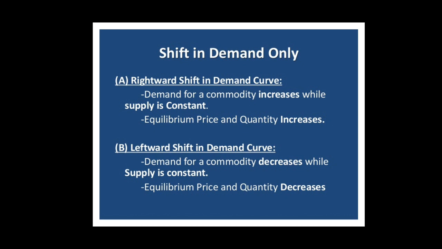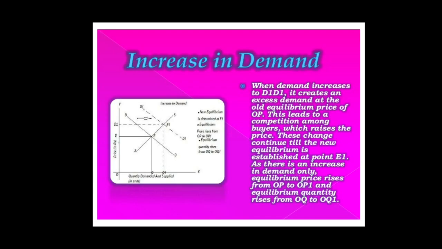In case of increase in demand, the demand curve shifts to the right, or we can say that increase in demand leads to rightward shift in demand curve. Now, what will happen to equilibrium price and quantity in case of increase in demand? It is being illustrated with the help of the figure given here.